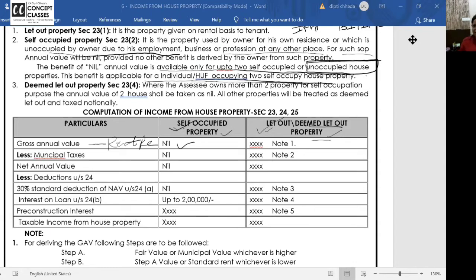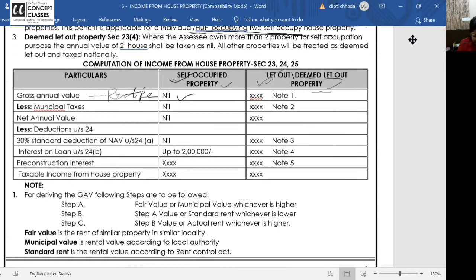Choice of houses. In the five heads, the dominating head is business head, which is a separate problem. Another dominating head is salary, a separate problem. Capital gain, separate problem. House property and other sources, they will give with all the other income in question number 1 only, so you don't have a choice. Followed or not? Chalo. I hope 3 types of properties are clear.